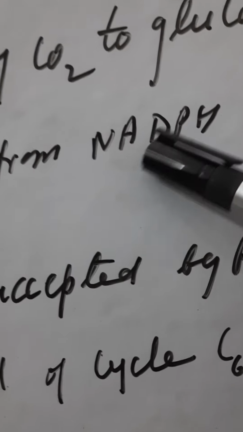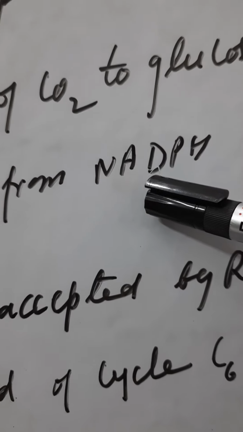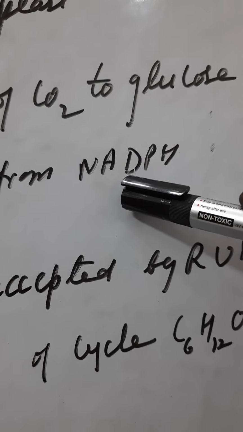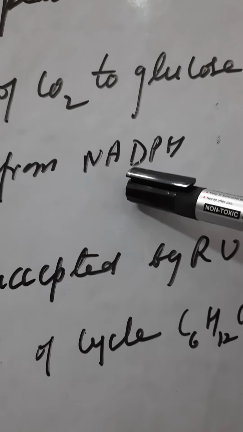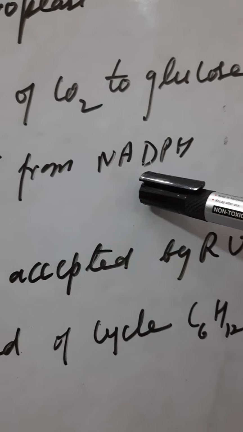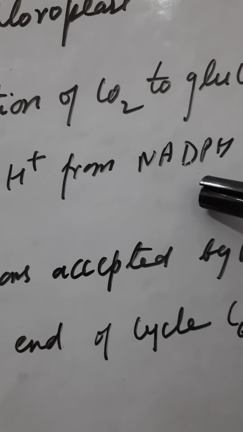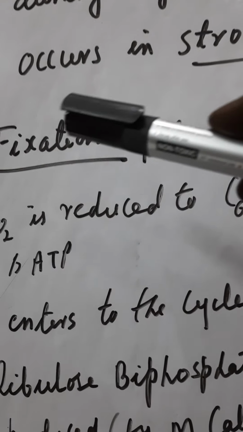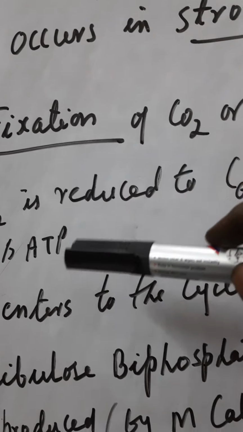This NADPH is formed during the light reaction of photosynthesis, that is nicotinamide adenine dinucleotide phosphate. I had given you the expanded form of the abbreviation there, and ATP is also produced, which is required for providing energy.